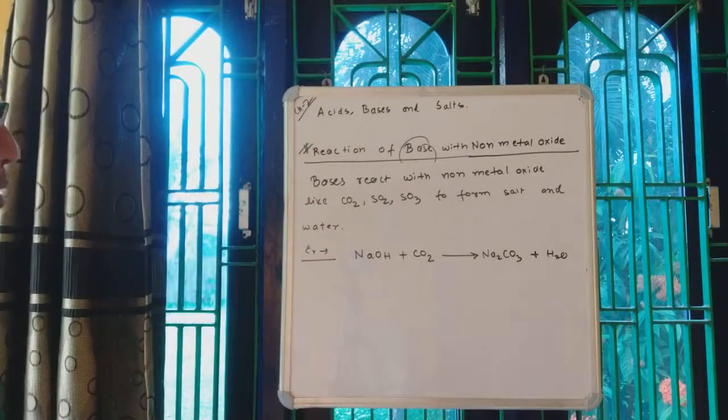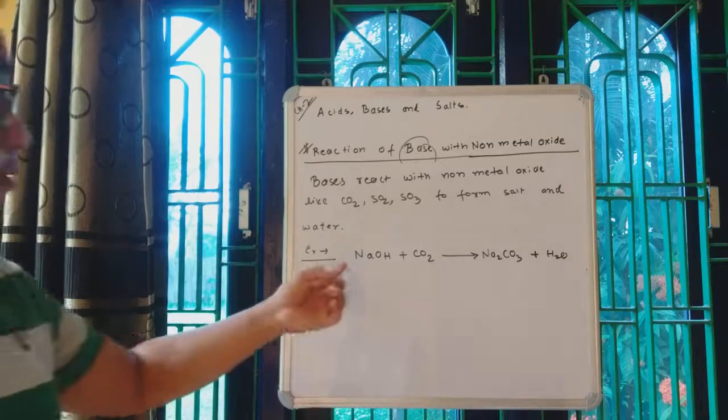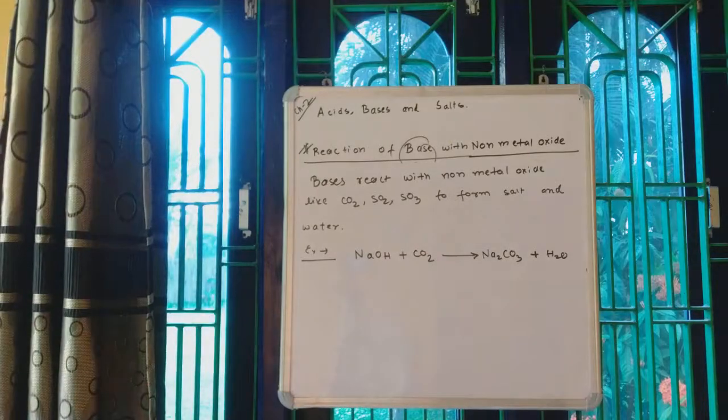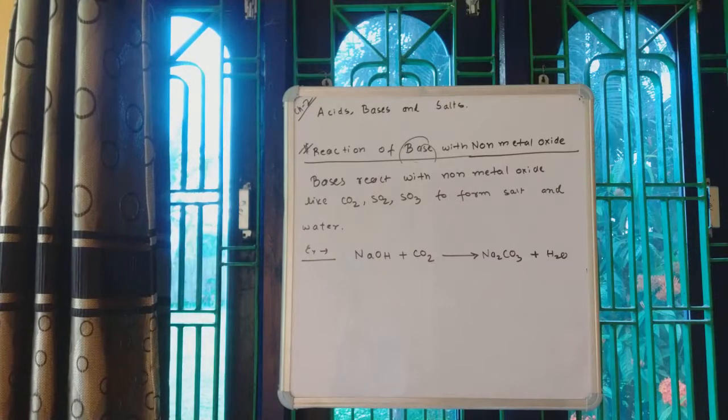Now, is the reaction balanced? Obviously not, since you have one sodium this side, two sodium this side, so the reaction is definitely not balanced. You need to balance the reaction yourself, because I am not going to help you in this regard, since we have discussed enough on this. Now let's write one more reaction. This time let's change the base and the non-metal oxide.